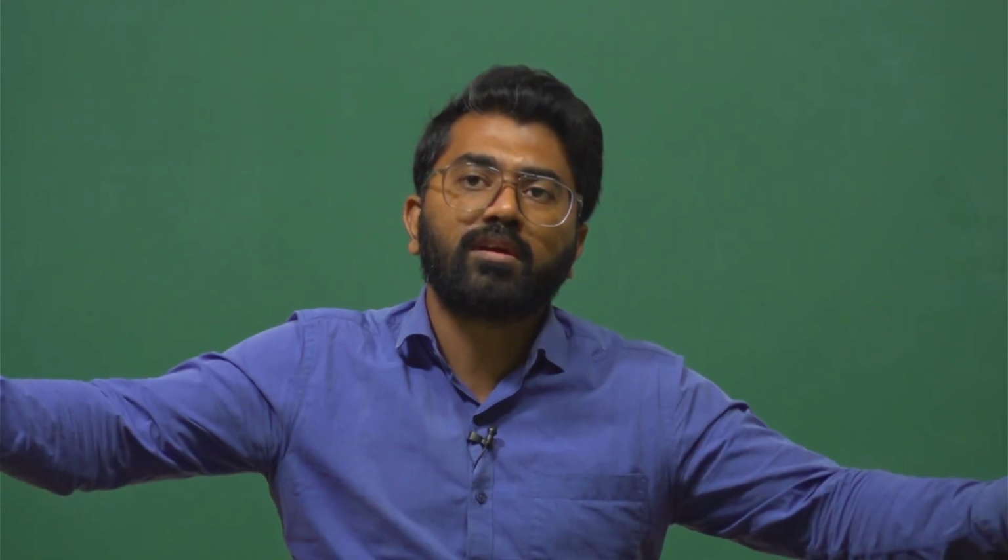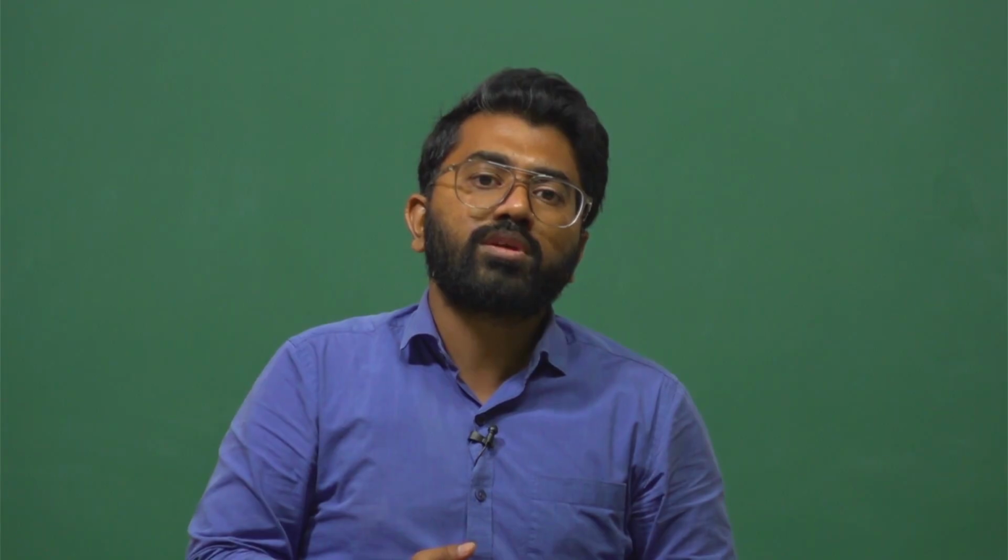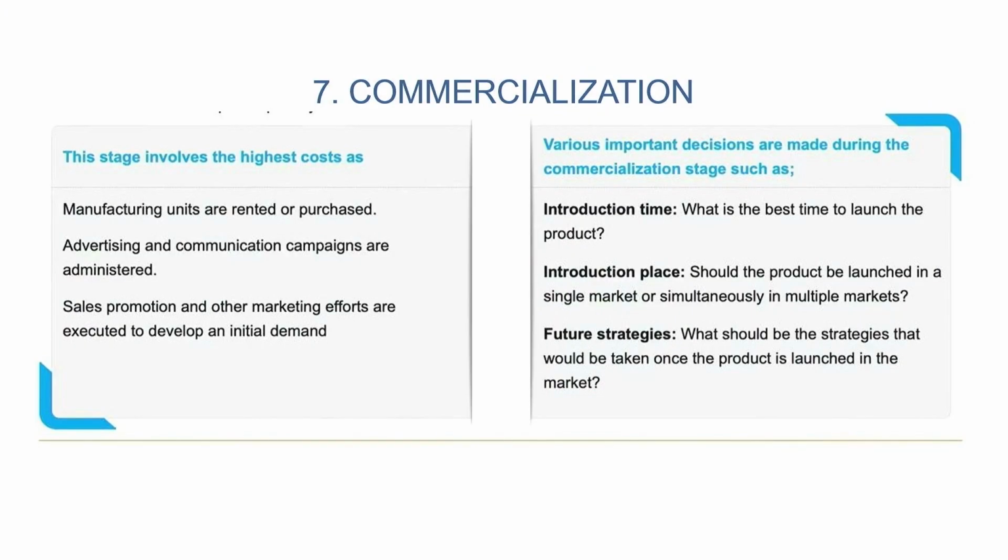So maybe I would start with a generic market and then go to the diabetic market, or if I know beforehand the diabetic market is a sure shot market, I would start with that and then start expanding. So depending on my customer survey and the feedbacks which I've got on the target market who are willing to buy my product, I go into this introduction place basically.